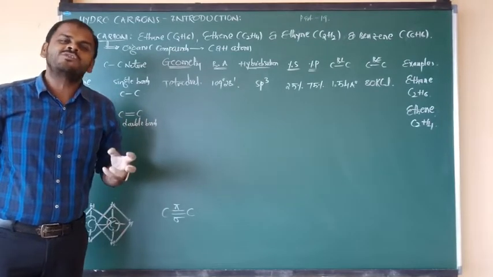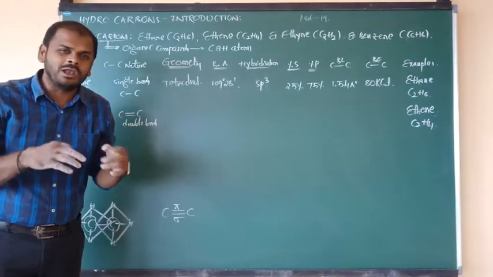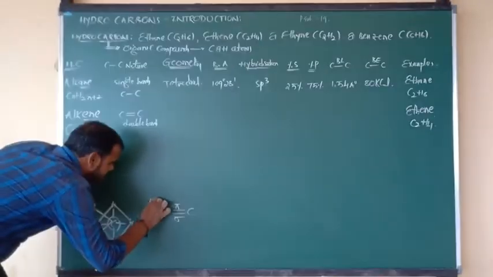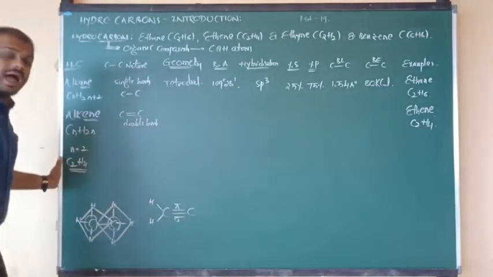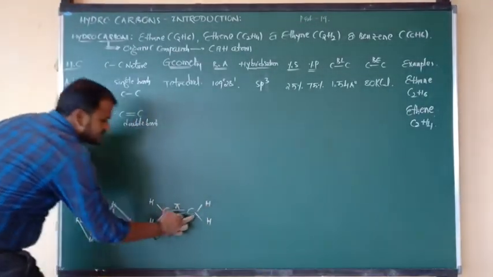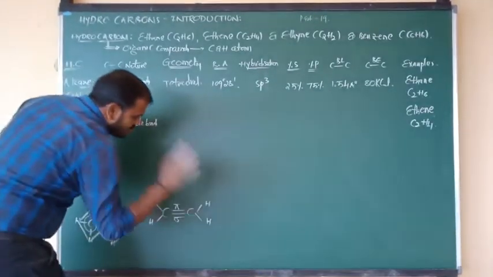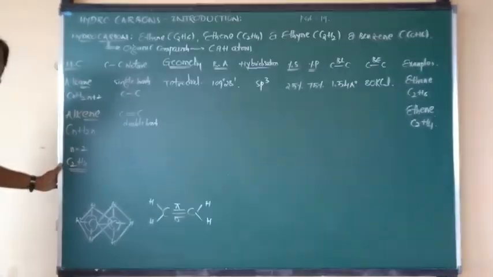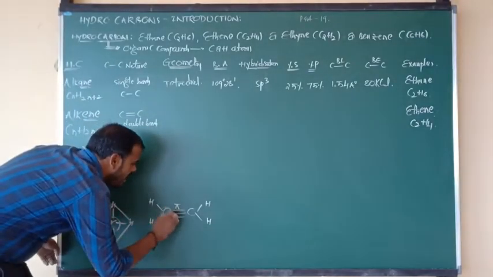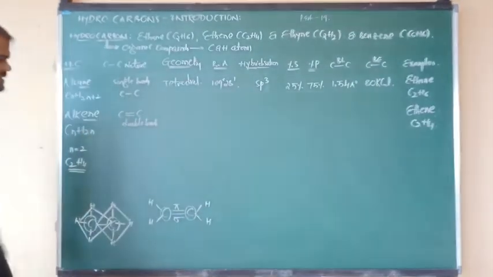Such 4 hydrogens can be equally shared by both carbons, means the first carbon contains 2 hydrogens and the second carbon also contains 2 hydrogens, C2H4.